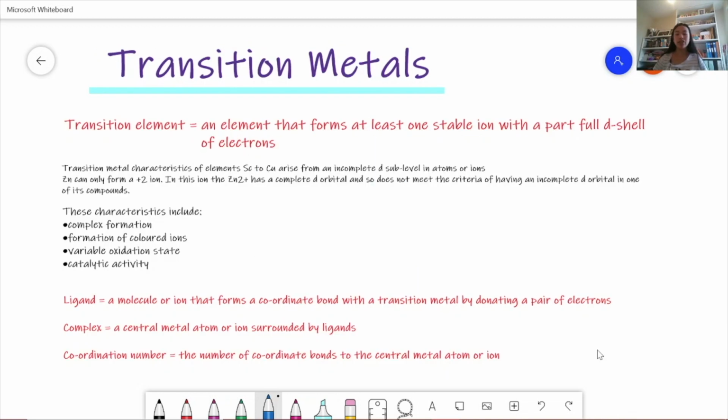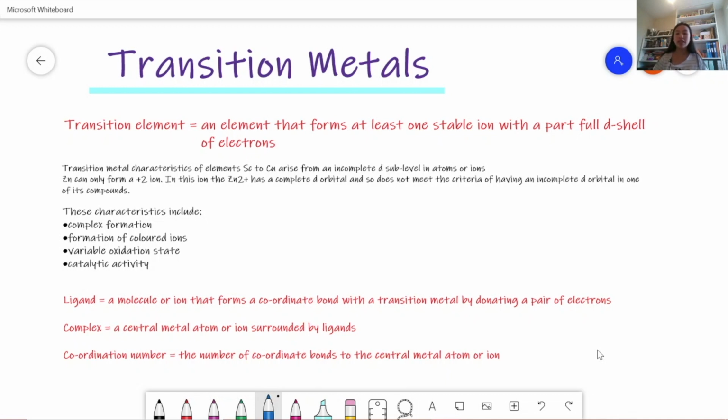Firstly, we're going to introduce transition metals. The definition of a transition element is an element that forms at least one stable ion with a part-full d shell of electrons. Now, transition metal characteristics of elements scandium to copper arise from this incomplete d sublevel in atoms or ions. Zinc can only form a +2 ion, and in this ion, zinc 2+, it has a complete d orbital, and so does not meet any of the criteria of having an incomplete d orbital in one of its compounds, and so zinc is not a transition element.